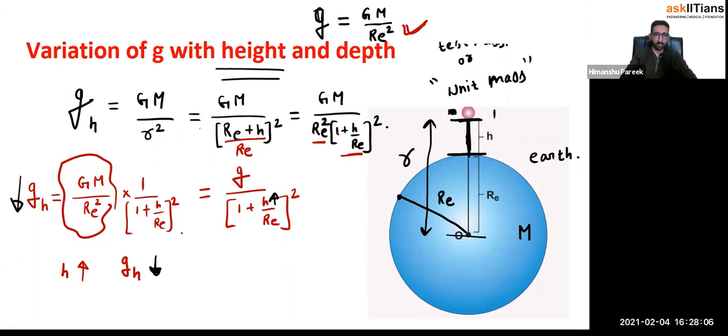Okay, so that's the gravitational field intensity above the surface of Earth at a height h. Now, in the textbook, you will find some simple formulas also written. So how do they come up with those simple formulas? For that, we need to use some little bit of assumptions over here.